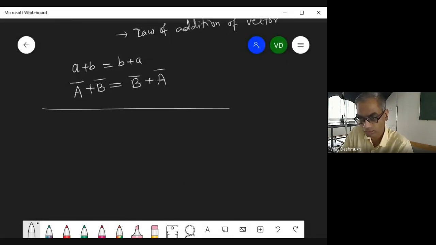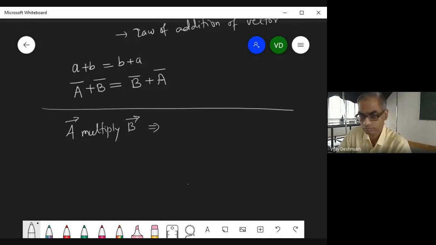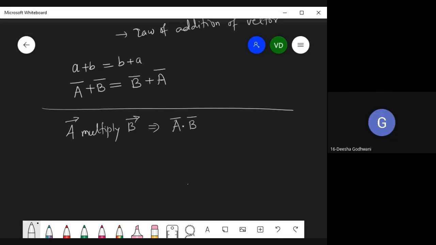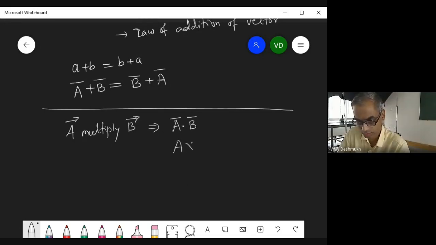And now multiplication, a multiply b. So in how many ways you can multiply two vectors? Yes, one is dot product, cross product. Now, why do you use dot product and where do you use dot product?